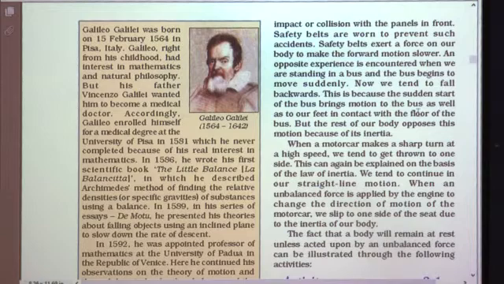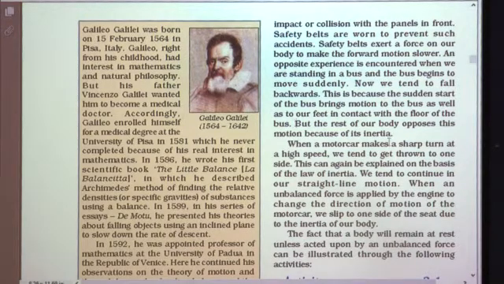This is because the sudden start of the bus brings motion to the bus as well as to our feet in contact with the floor of the bus. When we are standing in the bus, our feet are in contact with the bus. So when the bus starts, the bus comes in motion, and similarly our feet in contact with the floor also come in motion.